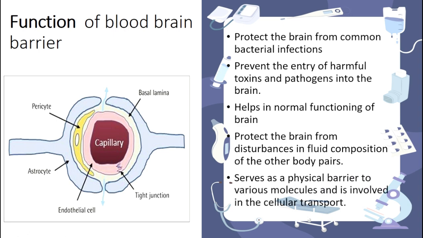The basic functioning of the brain is controlled by this blood-brain barrier, and it also protects the brain from fluids which disturb our body like antibodies, water soluble ions, and some of the unwanted things that are not needed by our brain, so they do not enter the brain through this part.